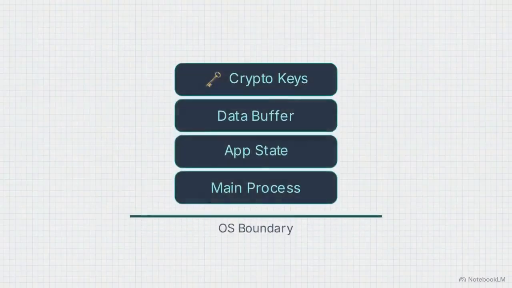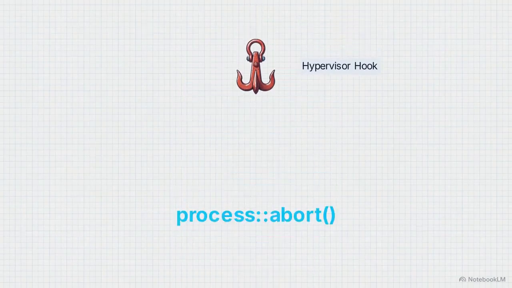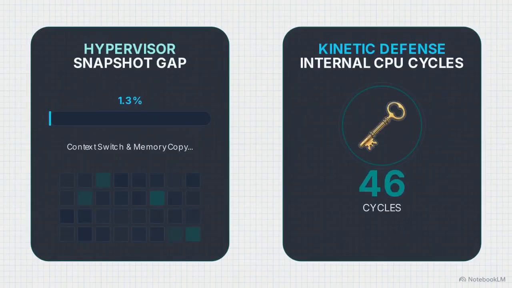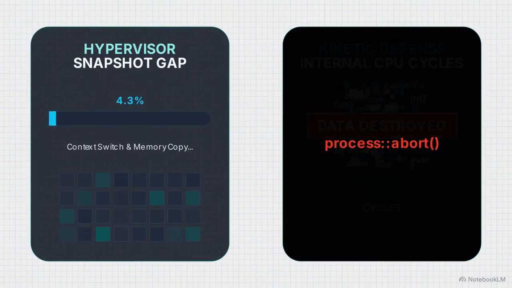This kills the application immediately without unwinding the call stack, bypassing any cleanup hooks a hypervisor might try to exploit. This hermetic panic achieves cryptographic suicide in under 100 cycles. It mechanically obliterates the data long before the hypervisor can complete its context switch.